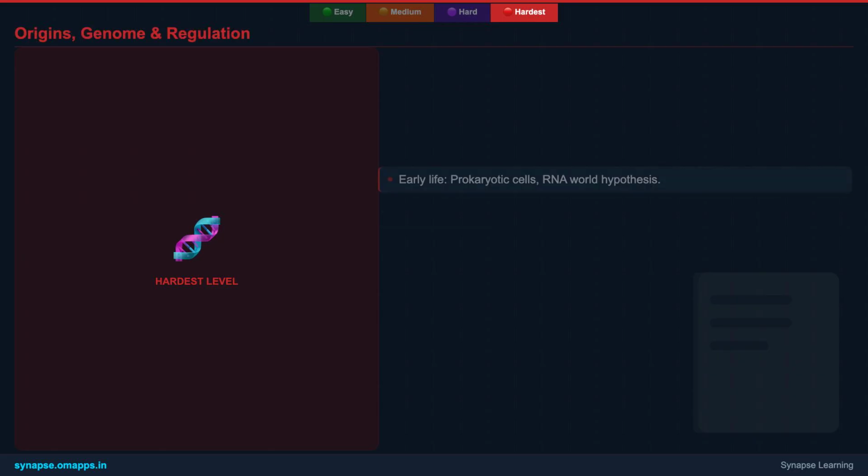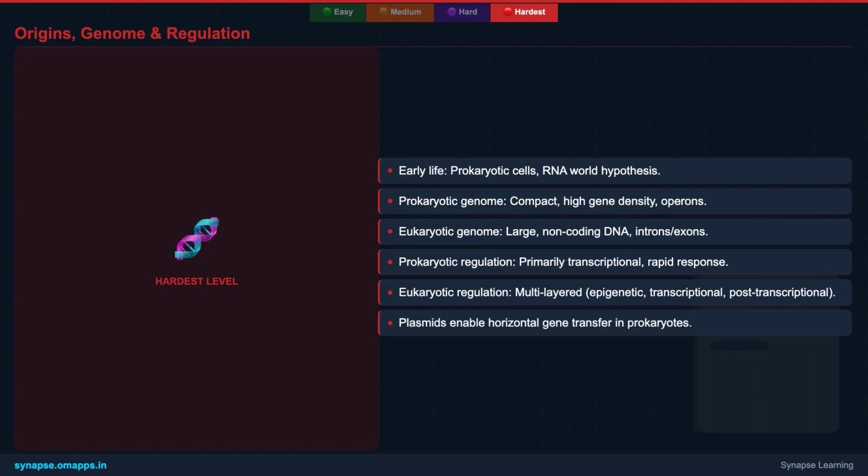We begin with the very origin of life, tracing back to the primordial soup and the early prokaryotic cells. The RNA world hypothesis offers a fascinating perspective on how life's fundamental molecules might have first functioned. Understanding this initial spark of life is crucial for appreciating the entire evolutionary trajectory.